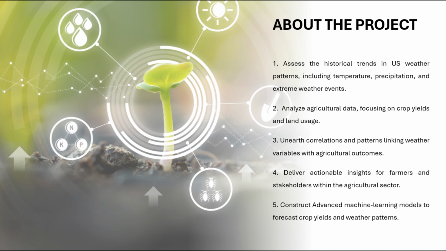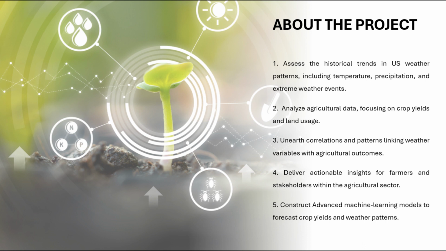Next, we uncovered correlations between weather variables and agriculture outcomes, which involves identifying and understanding the relationship between various weather factors and their impact on agriculture activities and outcomes. With these findings, we can provide practical advice for farmers and other stakeholders in agriculture. And we developed an advanced machine learning model to predict crop yields and weather conditions.